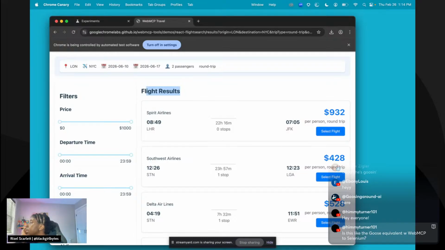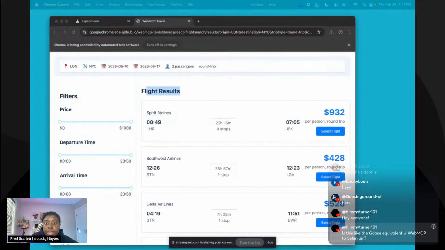Is this like the Goose equivalent with WebMCP to Selenium? Not really. Okay, so Chrome DevTools by itself, I think, is like the equivalent of Goose with Selenium, right?